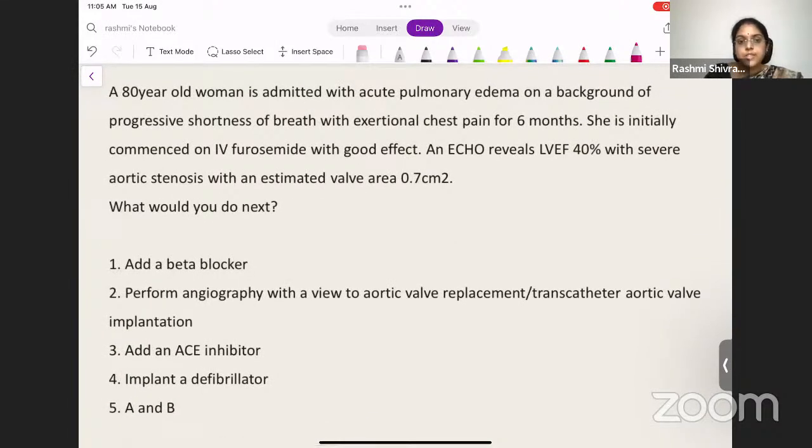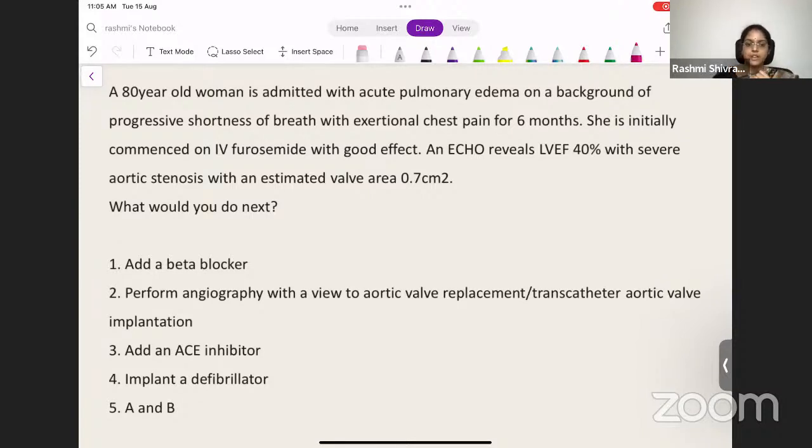An 80-year-old woman is admitted with acute pulmonary edema on a background of progressive shortness of breath with exertional chest pain for 6 months. Okay, acute pulmonary edema, an 80-year-old lady with progressive shortness of breath and exertional chest pain for 6 months. She's initially commenced on IV furosemide with good effect. An echo reveals an EF of 40% with severe aortic stenosis and an estimated valve area of 0.7 centimeter square. So what would you do next?